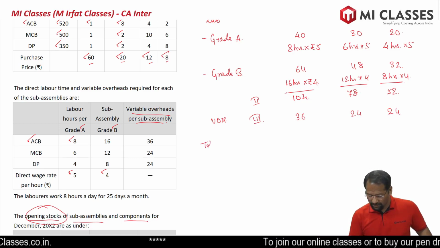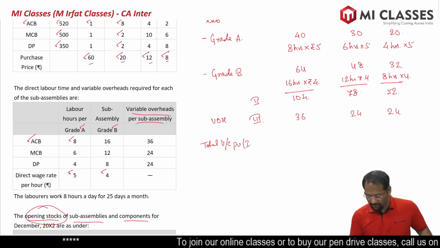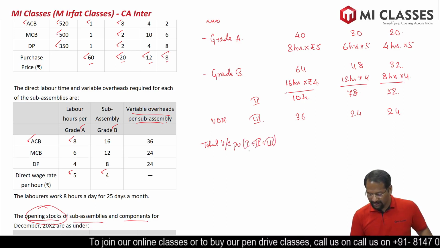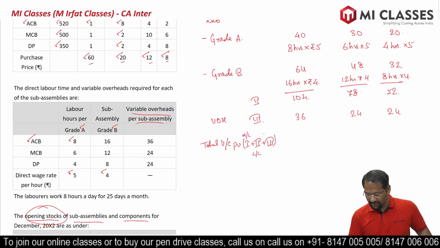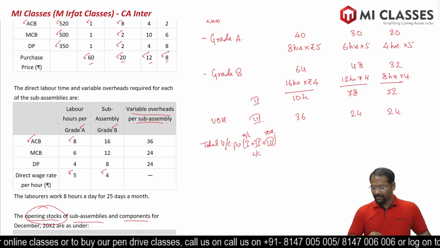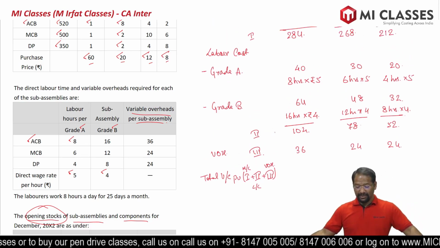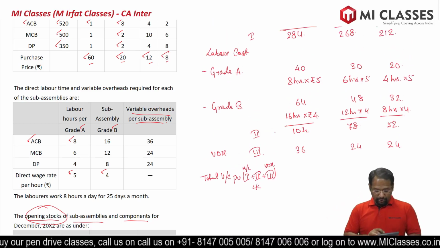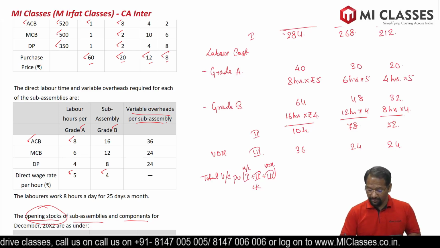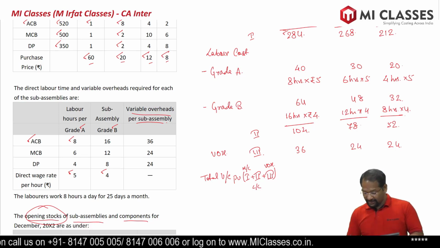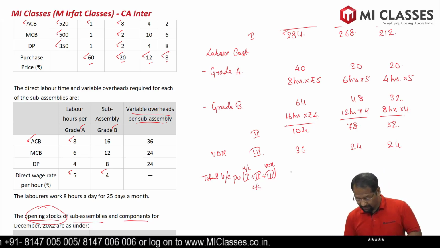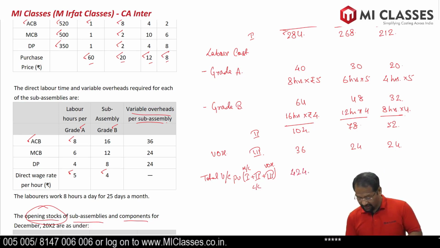So total variable cost per unit will be 1 plus 2 plus 3: material cost, then labor cost, and third one variable overheads. Fine. So let's calculate all the three. So 284 plus 104 plus 36, we got total variable cost as 424.